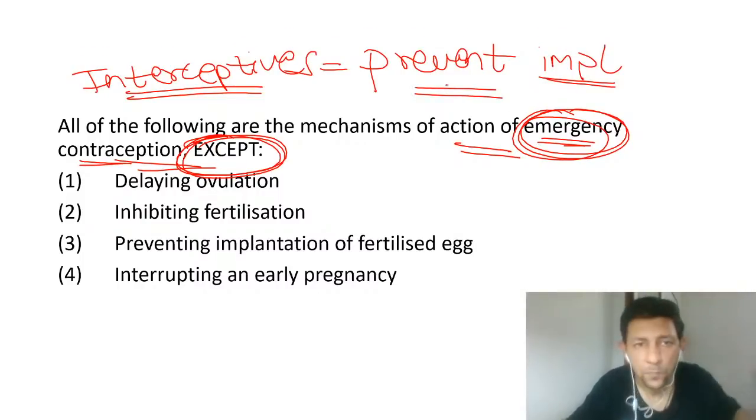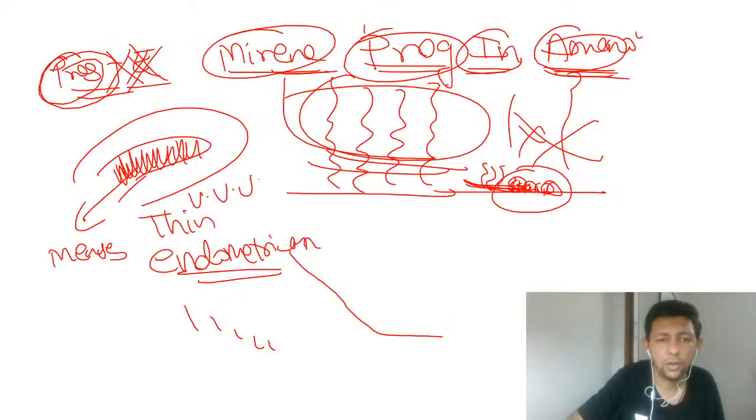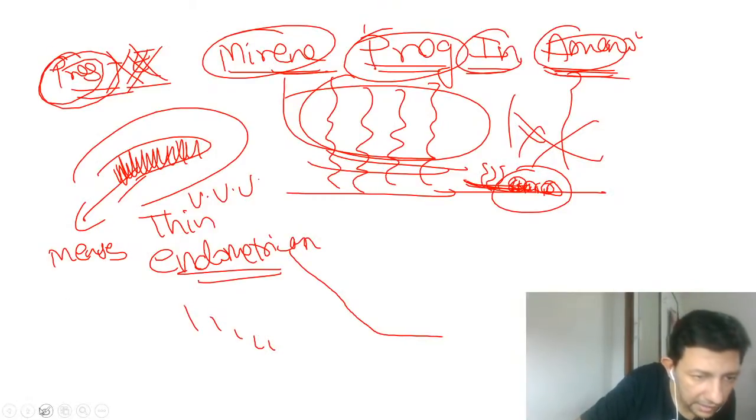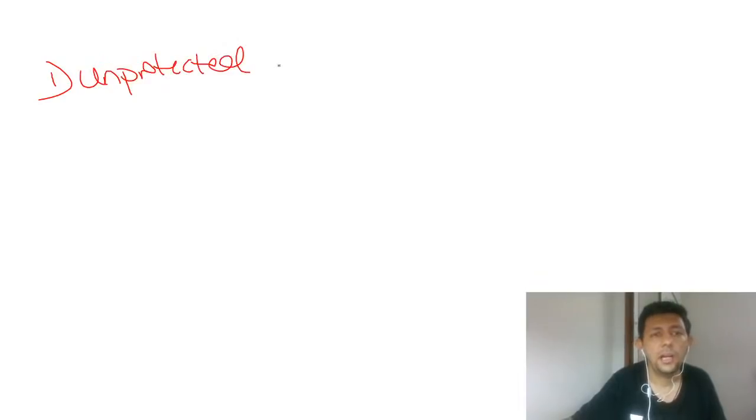So before that we should know when we give emergency contraception. The indications are: a boyfriend and girlfriend meet, they have no plan of having sex, but they end up having sex. So basically it is unprotected intercourse. That's the first thing. Second is after rape.